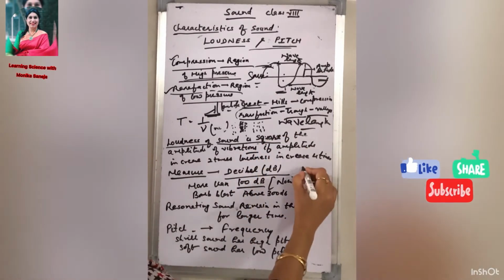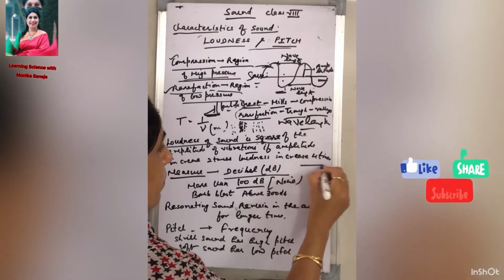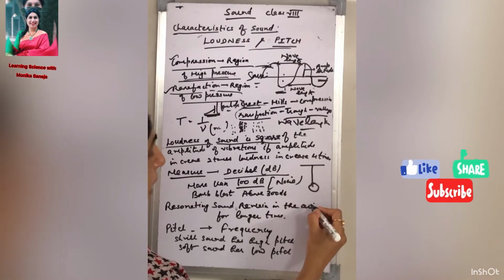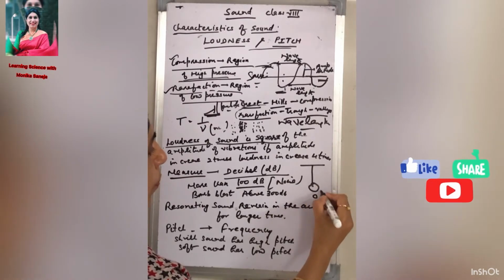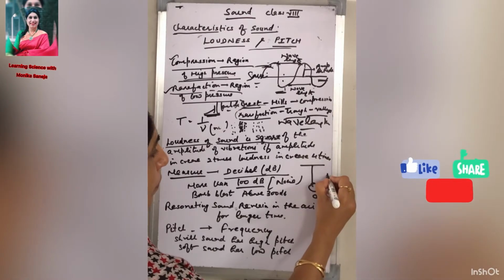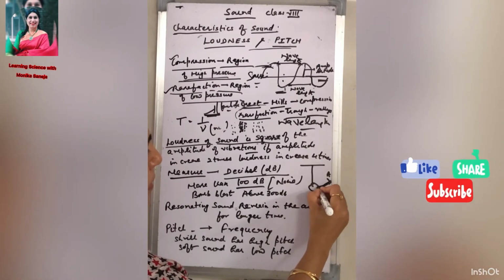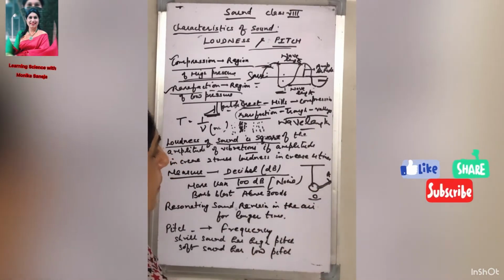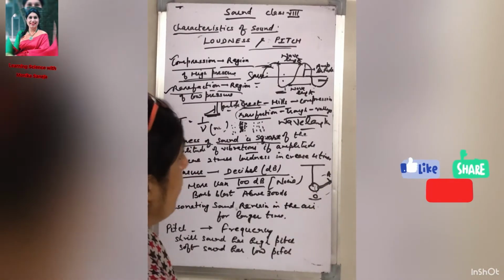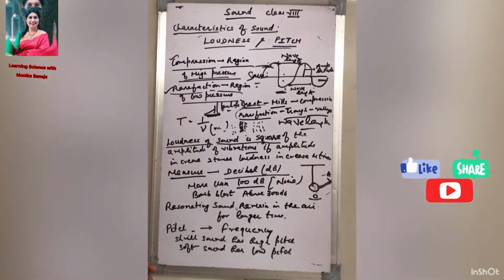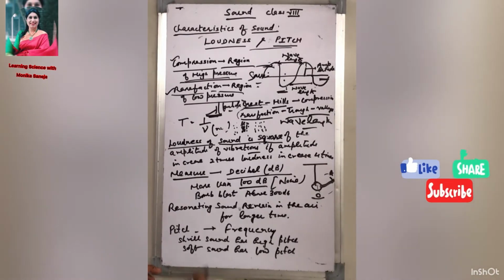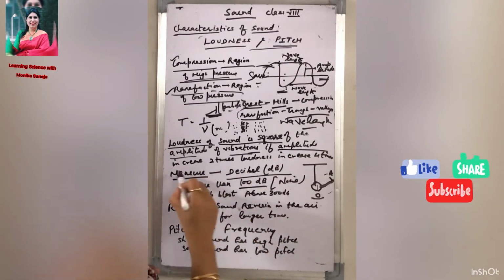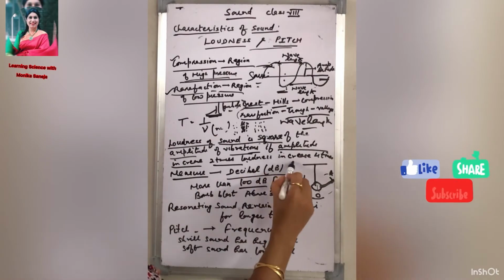What is amplitude? We have discussed it, I am just repeating. This is a bob. When this is at the 0 point, or at the rest position, and the bob goes from O position to A, the maximum distance covered by the bob from its mean position, from the central position or the 0 position, is called the amplitude. The loudness of the sound depends upon the amplitude of vibrations. Loudness of sound is proportional to the square of the amplitude of vibrations. If the amplitude is increased 2 times, beta, the loudness increases 4 times.